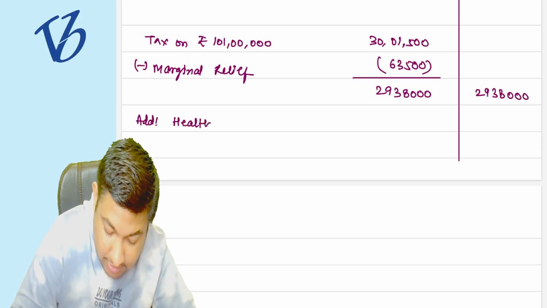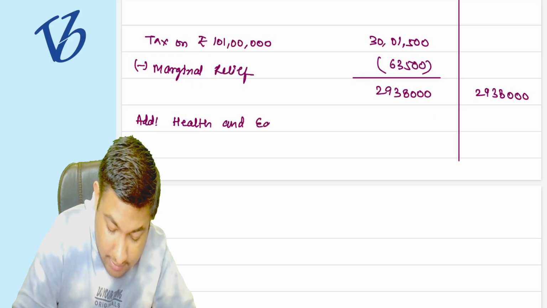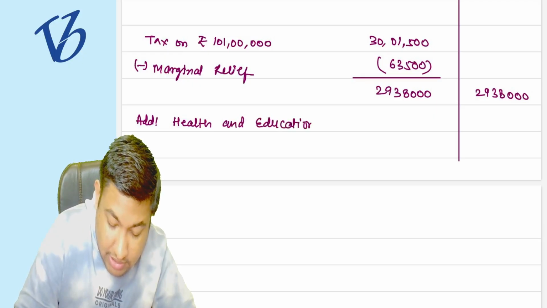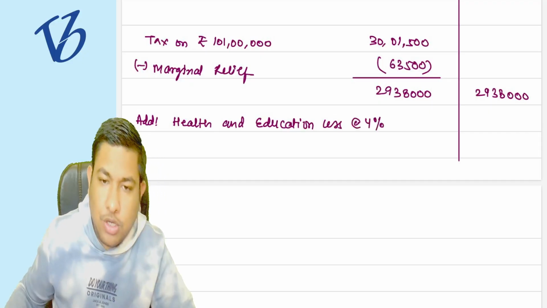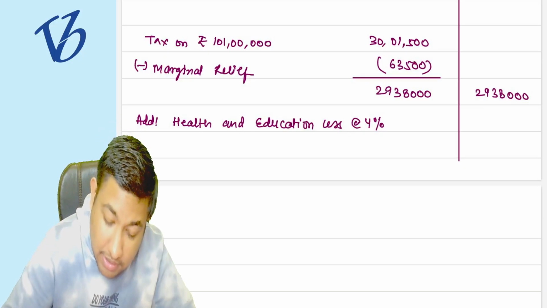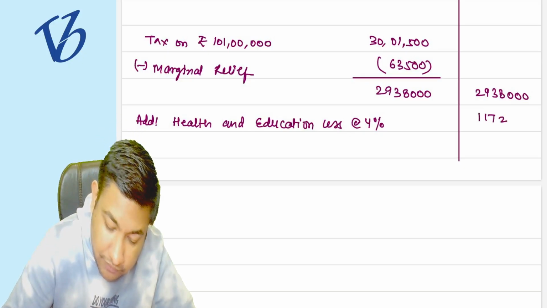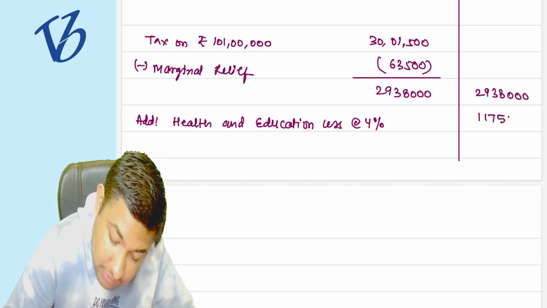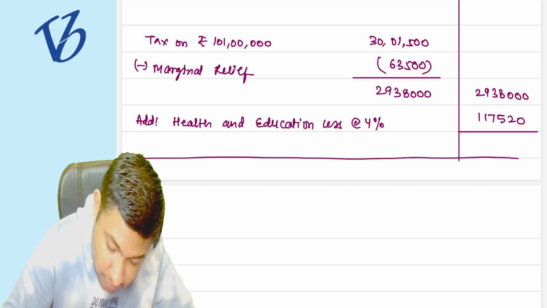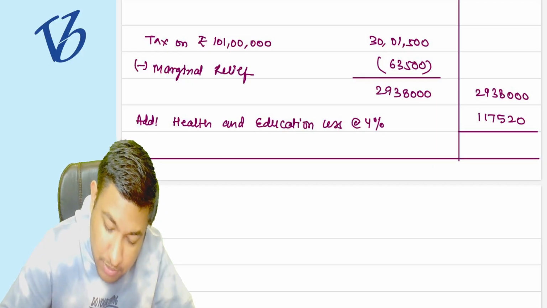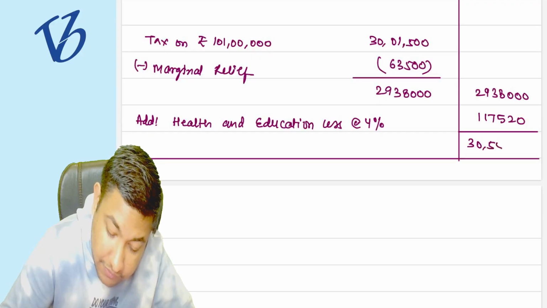So 29 lakh 38,000, add health and education cess at the rate of 4%, which is going to be 1,17,520. And my final tax liability is now going to be what? My final tax liability is going to be 30 lakh 55,520.